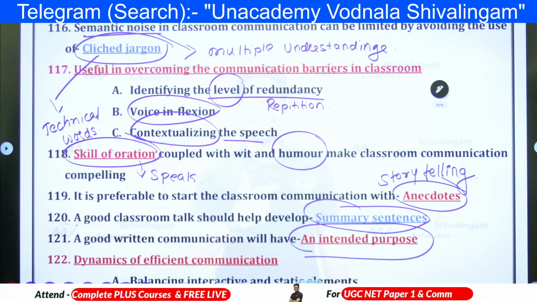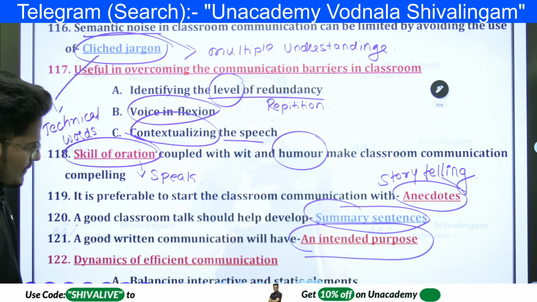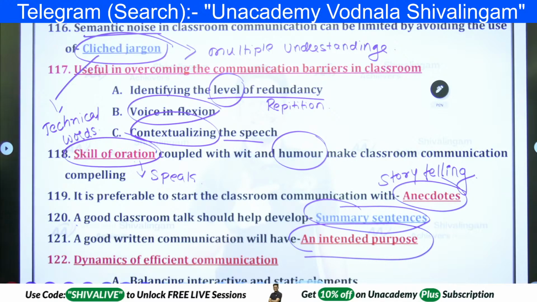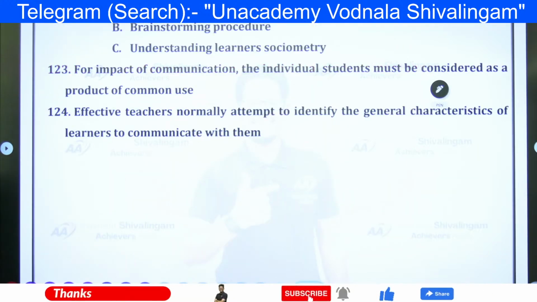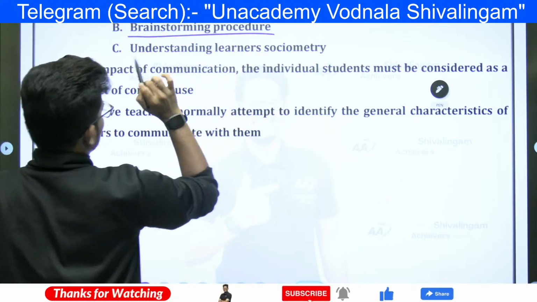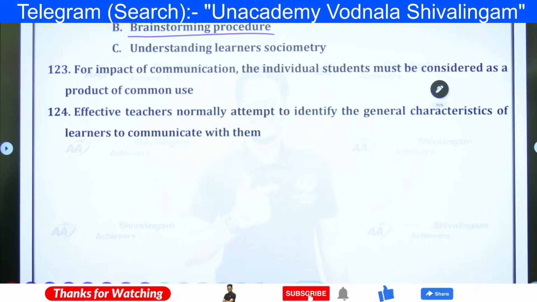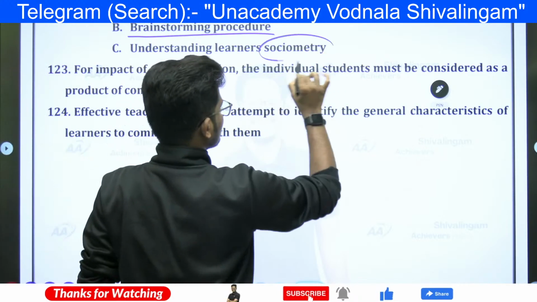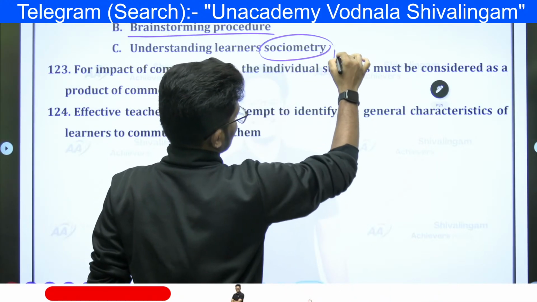Dynamics of efficient communication: balancing interactive and static elements, as well as brainstorming procedures and understanding the learner's sociometry. Sociometry means capacity of interaction with others.